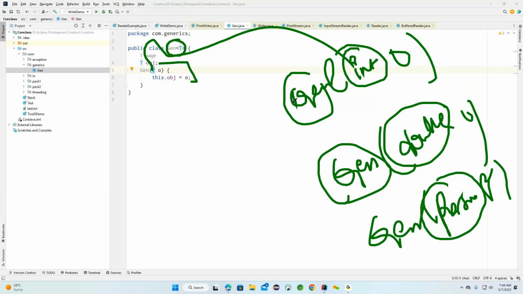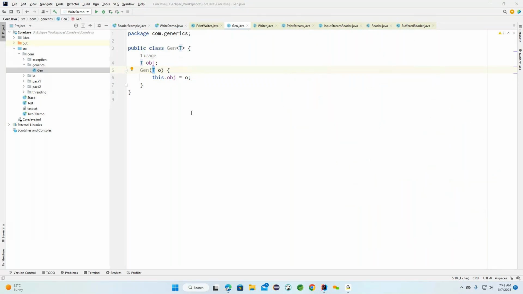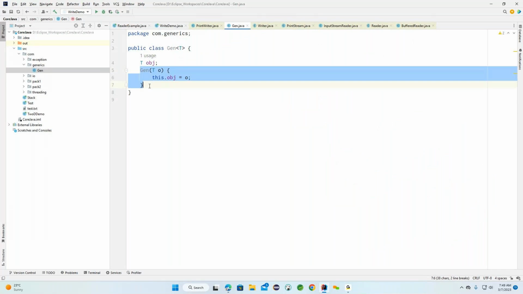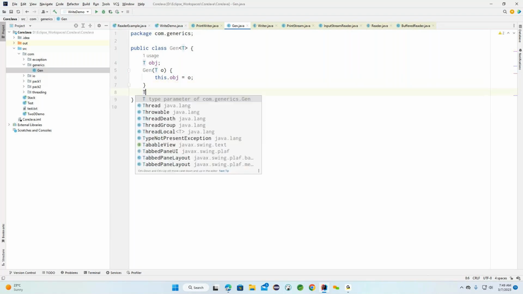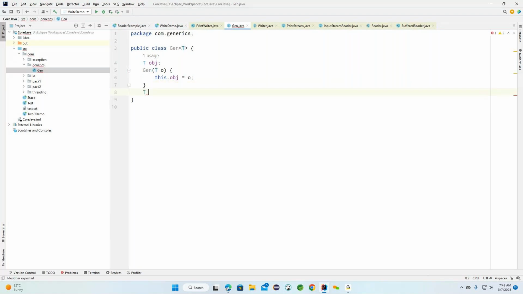Observe carefully. Once I created this type of constructor, now I'm trying to return this particular object type. Also I'm trying to make T getObj, something like a get object. Return, we can come up with this particular object.